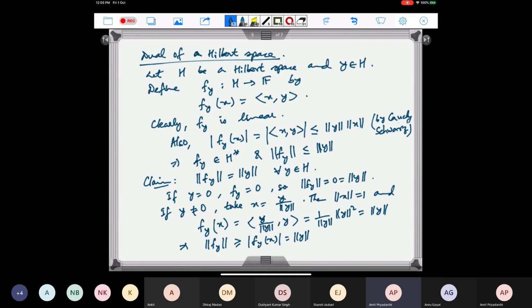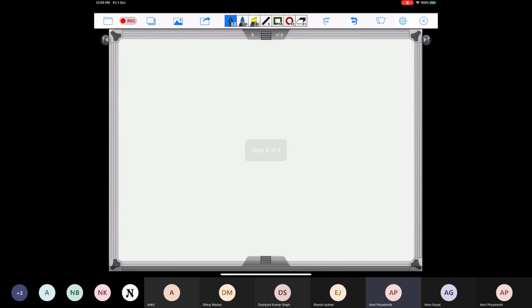So that is the same as f sub y1 plus f sub y2. Note that f sub y1 plus y2 is equal to f sub y1 plus f sub y2 for all y1, y2 in H. But what about scalar multiples?